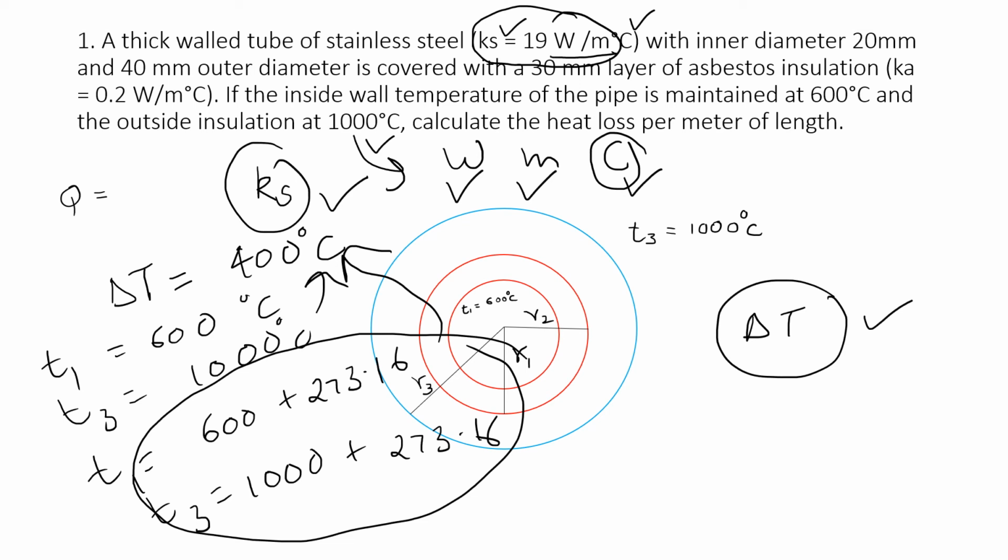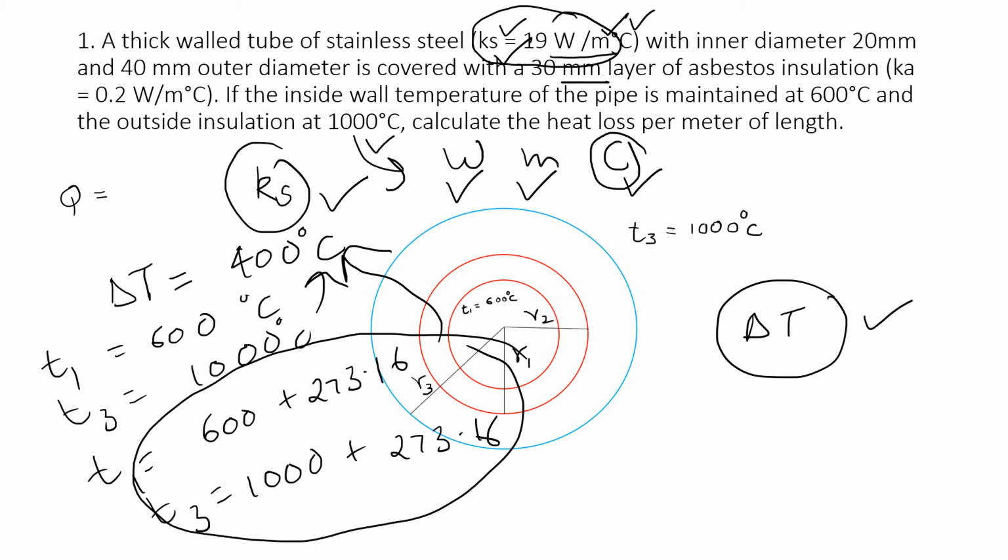So you can directly use any temperature which is given, right? But you need to consider the unit of your diameters, because it is very important. Otherwise you will mess up the answer, because it is given in mm, and if you see thermal conductivity, it is given in meters. So you have to see that everything matches with your thermal conductivity, then your answer will be correct. Or if the question specifically says that you have to find heat loss in a specific unit, then you need to consider that, but it is not generally the case.